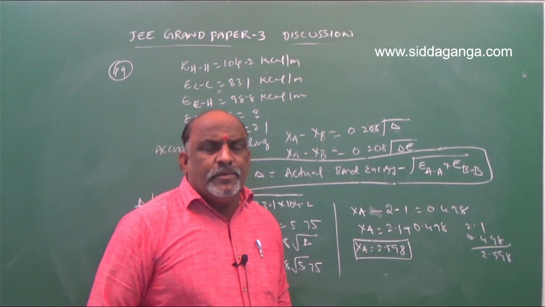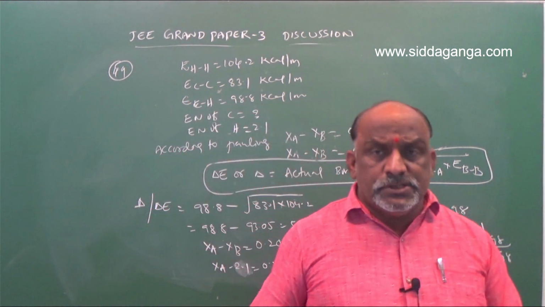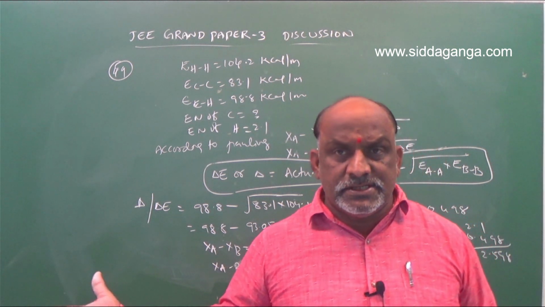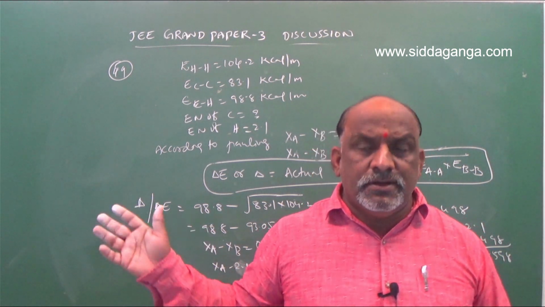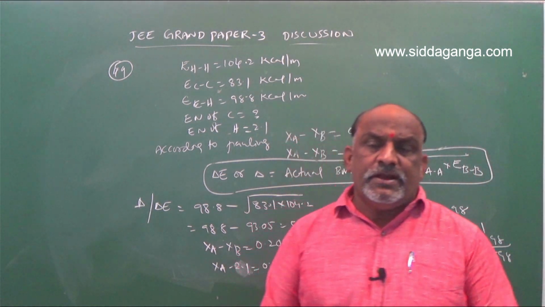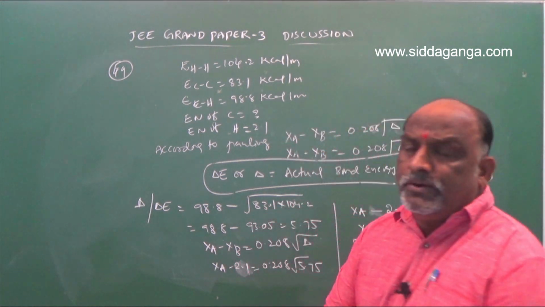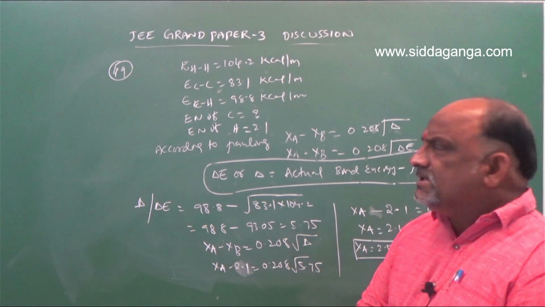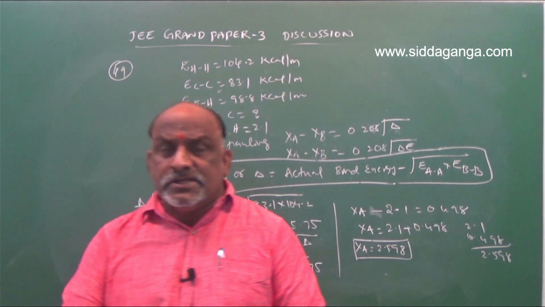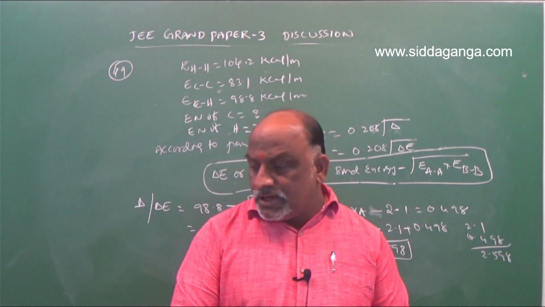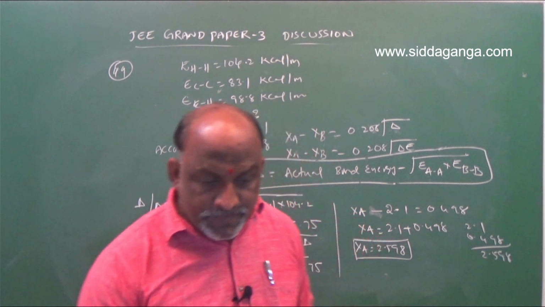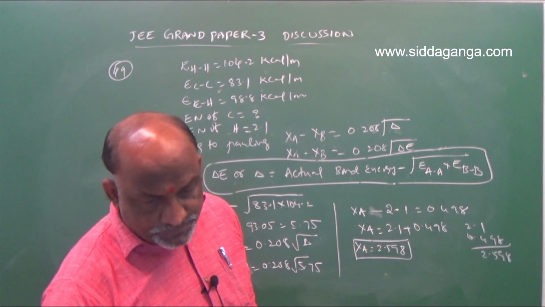So it is a little bit complicated numerical. Suppose the same numerical is observed in upcoming entrance examinations, if you observe such type of numerical data, then you have to note that the answer is 2.59. This is a common formula according to the Pauling scale. According to the Pauling scale, this type of numerical we expect especially for JEE Mains and Advanced level. Such types of numericals are there in Advanced. So we should concentrate. This type of question is very important. Clear? And next, the last question for this session.